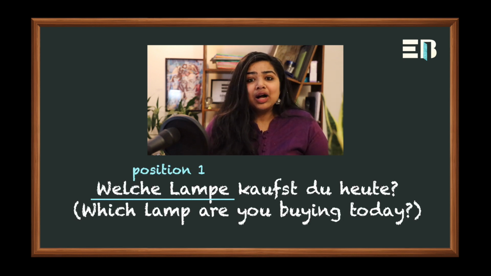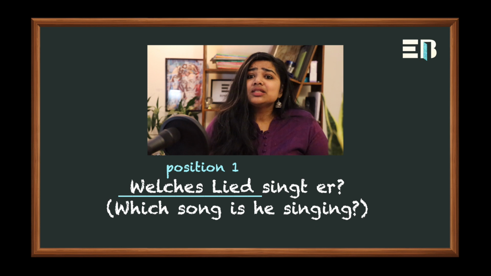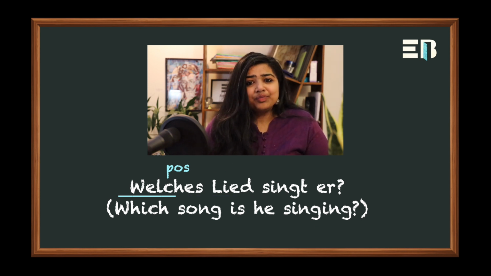Now coming to the W question welche. The thing with welche is that the form of welche changes according to the noun after it. This we will learn in some other video. Right now let's look at some examples of welche with a noun. So now looking at some examples with welche. Welche Lampe kaufst du heute? Which lamp are you buying today? Welches Lied singt er? Which song is he singing?